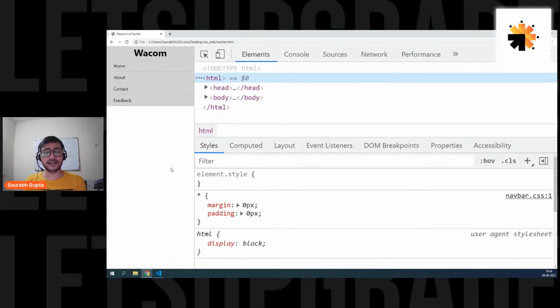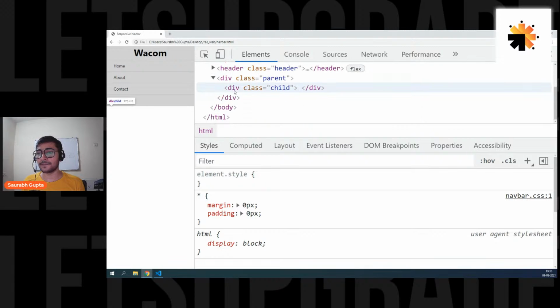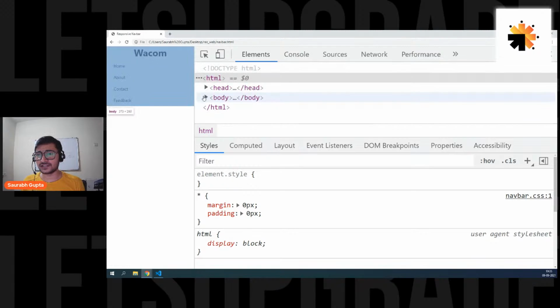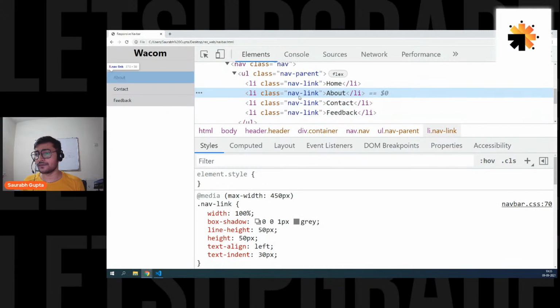What does text-indent mean? It's just a space from the border. It's just a gap between the border and the start of the text. Is that clear, Nico? You can see we have a gap, right? We have a gap here. See, if I just go to that text, if I go to that LI, you can see. Why am I seeing parent and child here? Okay, here we go. See.